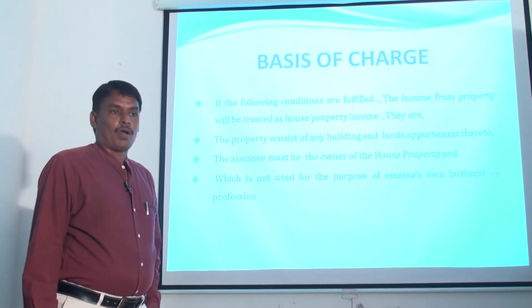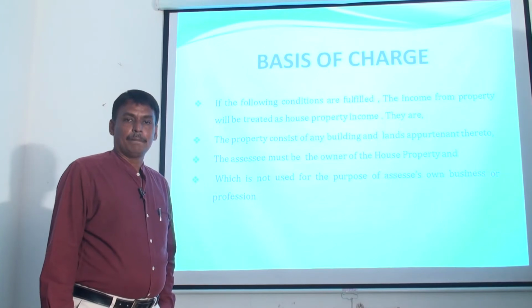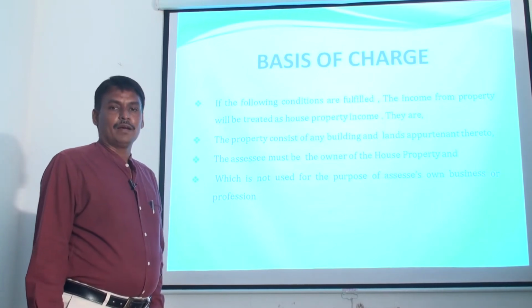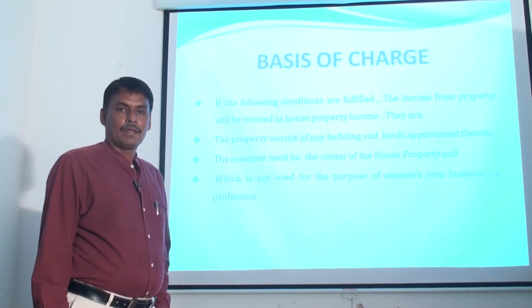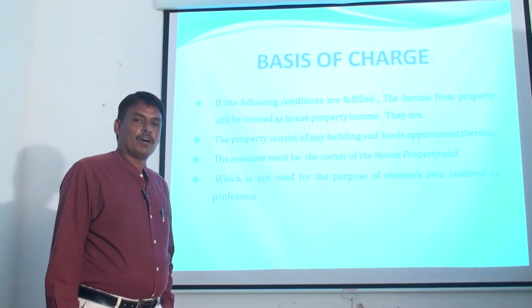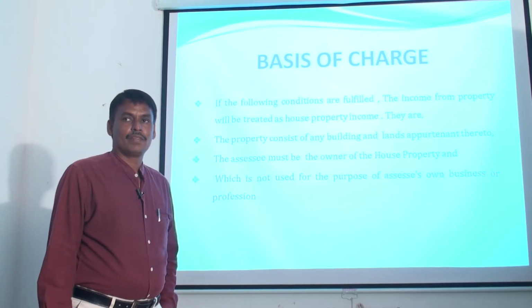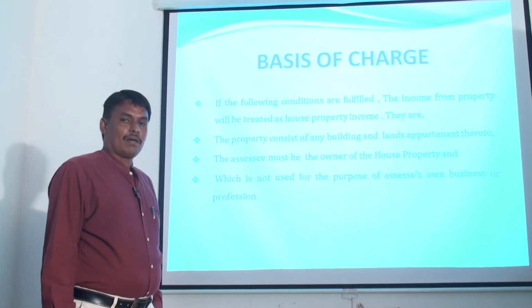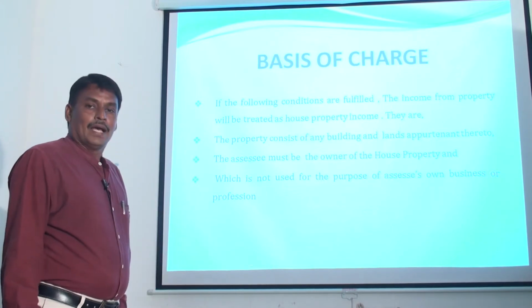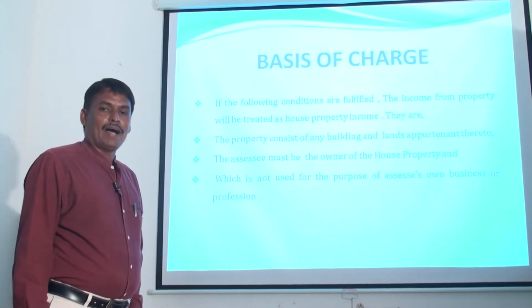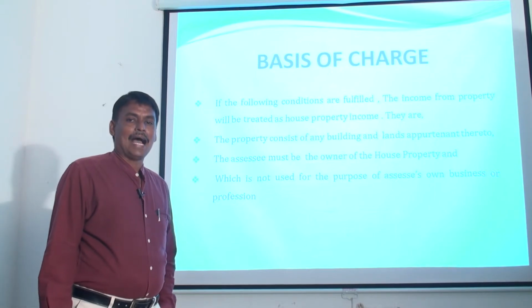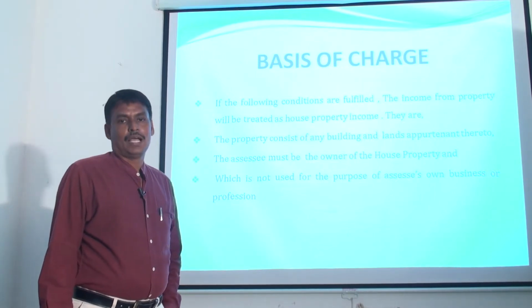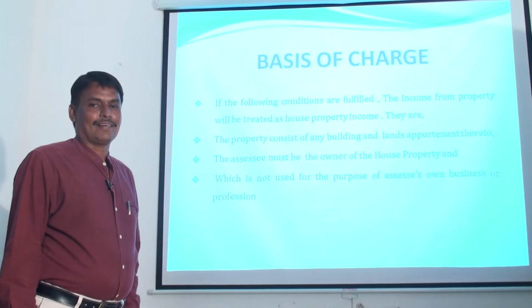Any income from property will be taxable under the head of income from house property based on the fulfillment of certain conditions. The conditions are, first one, a property consists of any building and land appurtenant thereto. Appurtenant means vacant land.